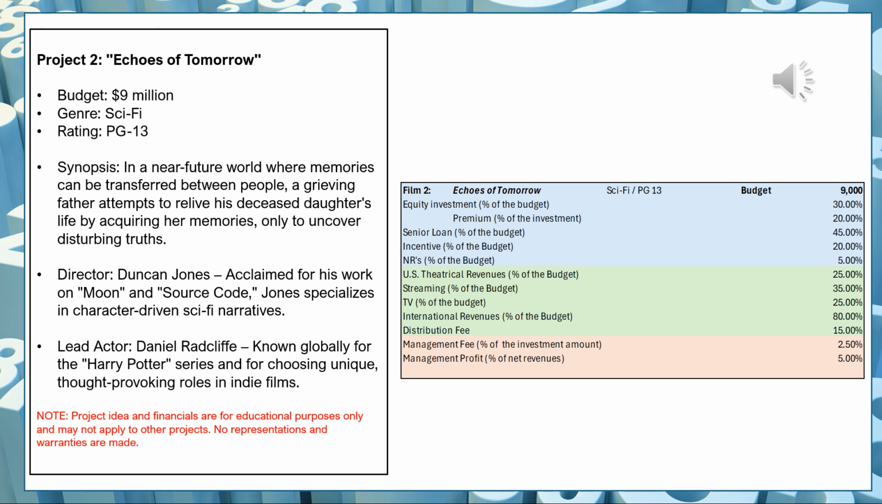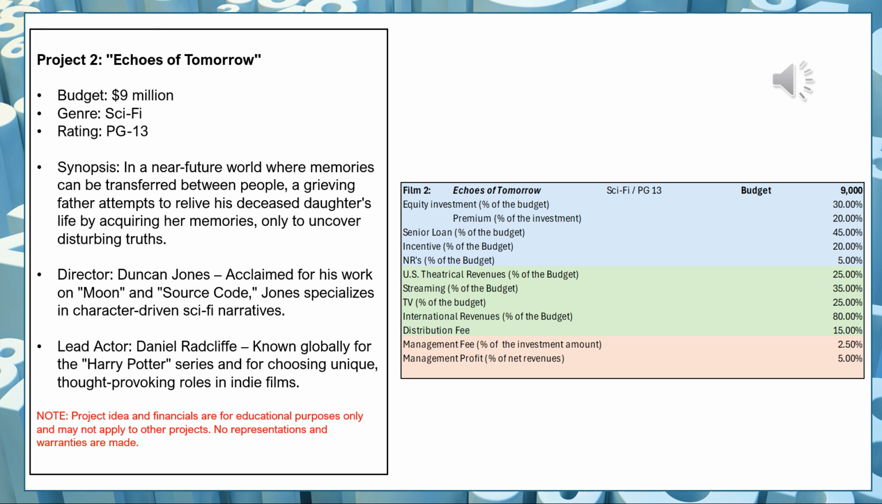So let's look at our assumptions. The budget is $9 million. The equity we believe we need to cover this budget is 30%, and it will be recouped with a 20% premium. The senior loan we're generating from pre-sales and GAP is going to be 45%. The incentives we're going to use when we shoot this movie in an incentivized region is 20% of the budget. The non-recoupable finance sources we have will only be 5%.